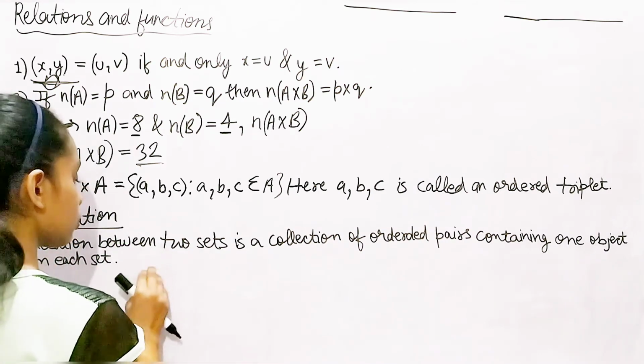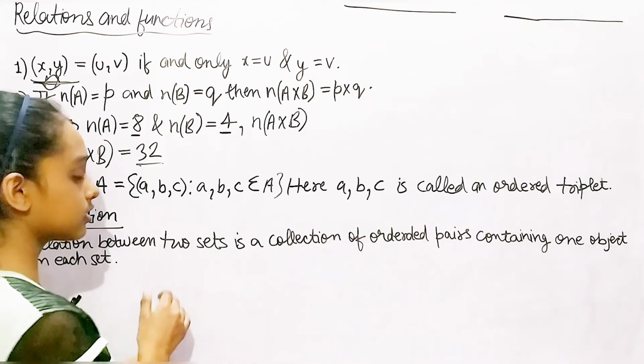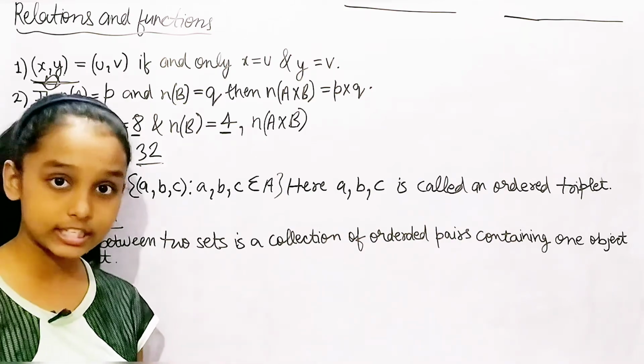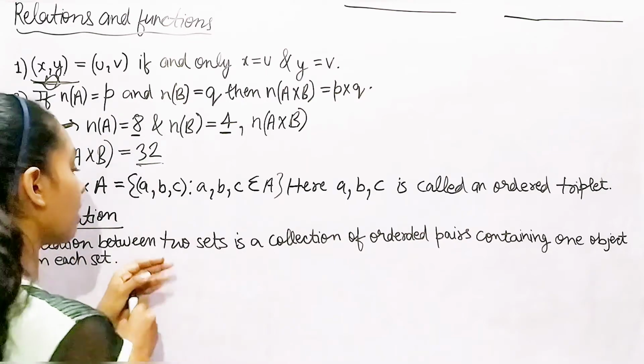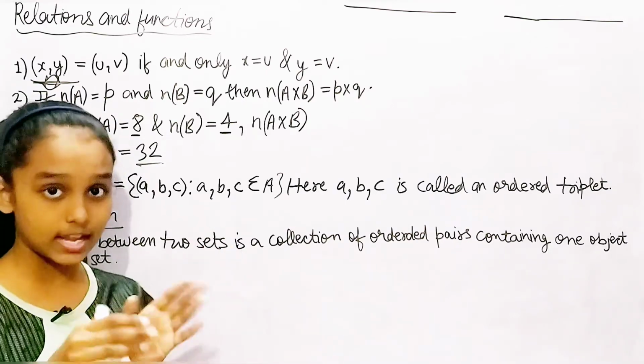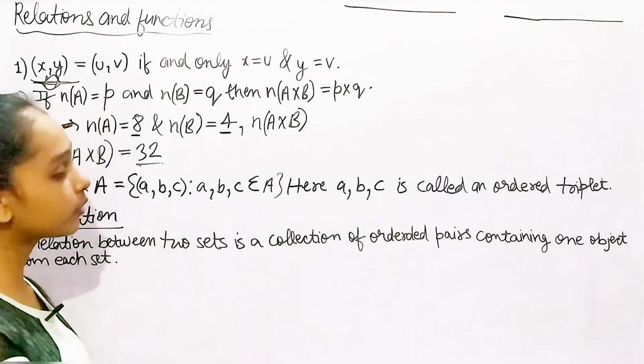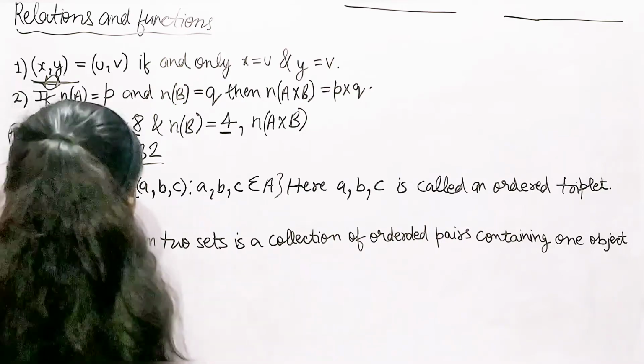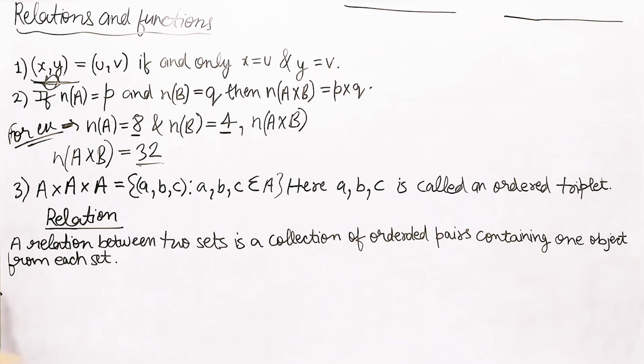It is mainly a collection of ordered pairs containing one object from each set. We can have 2 sets, 3 sets, however many sets, that doesn't matter, but it is whatever relation they have between each other. This is what relation means in maths.